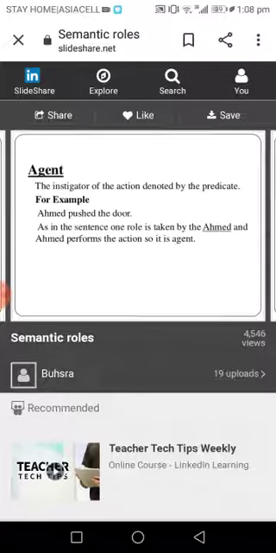So, for example, let's start with explaining the agents. An agent, as I said, is an animate being that causes the action in the sentence. For example, here, Ahmed pushed the door. Ahmed refers to the subject, which in semantics is the agent. Ahmed does the action of pushing the door. So we can refer to Ahmed as agent because he performs the action of pushing.